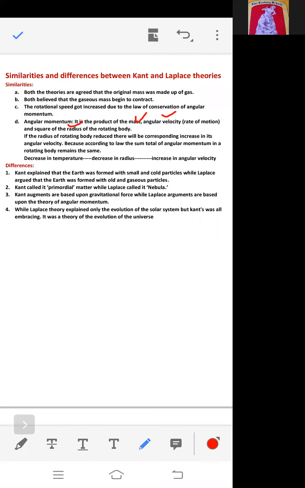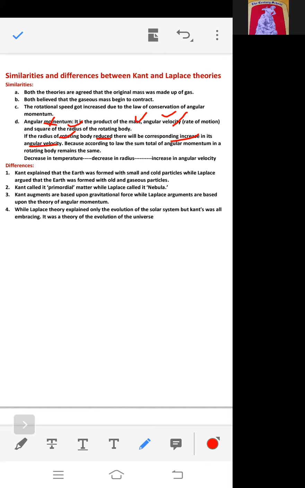Now, what happens if the radius of the rotating body is reduced? There is a corresponding increase in angular velocity, because according to the law, the sum total of angular momentum in a rotating body remains the same. It never decreases or increases. So if one thing is decreasing, the other will be increasing, right?